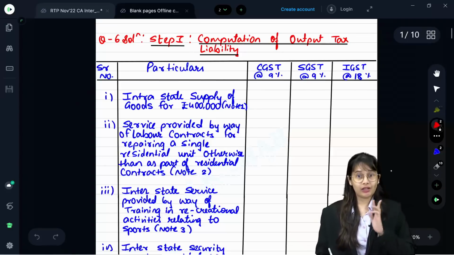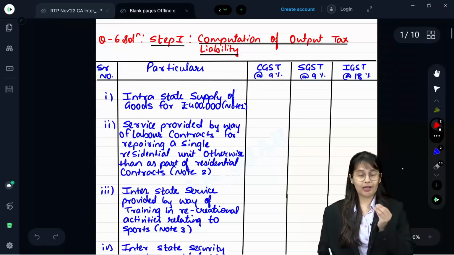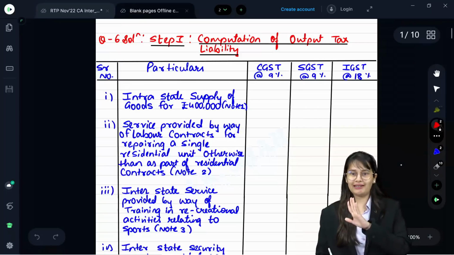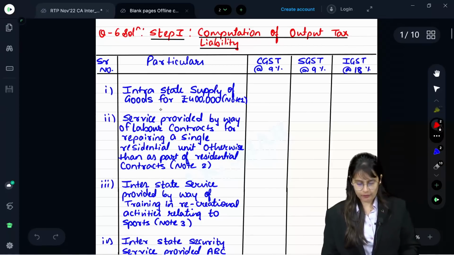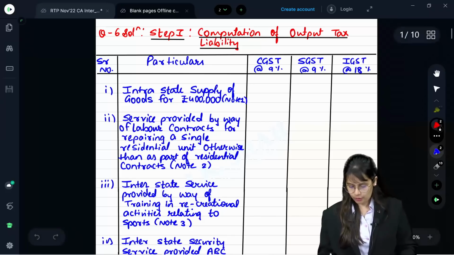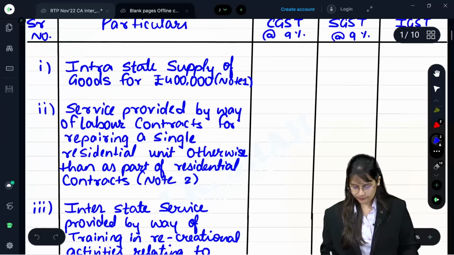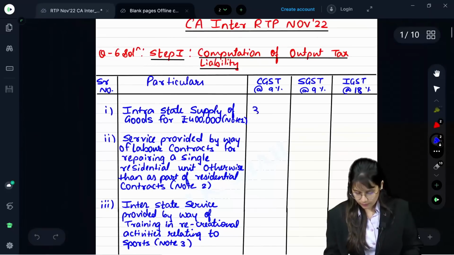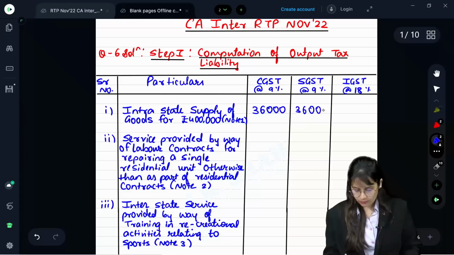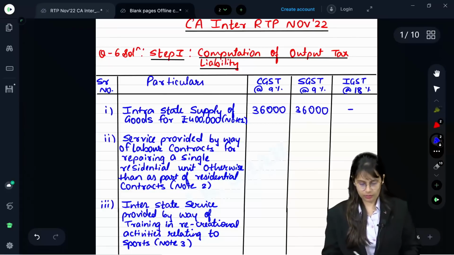If you have another rate like mixed supply, composite supply element is there, another rate, then you don't write 9%, 9%, 18%, okay? First, intrastate supply of goods for 4 lakh, answer would be 36,000. Nothing over here. Okay, next.